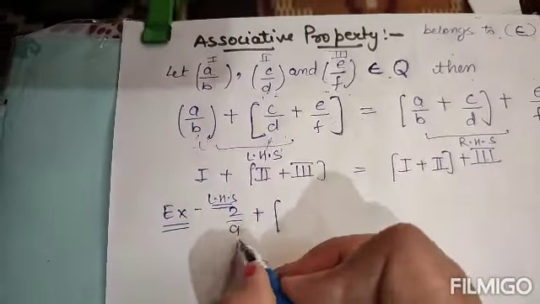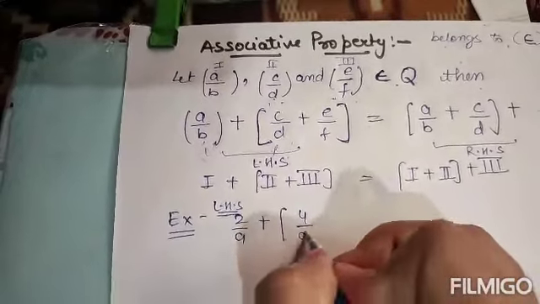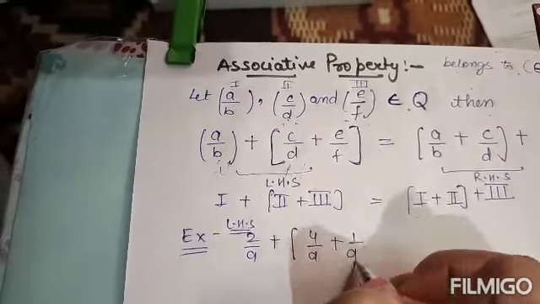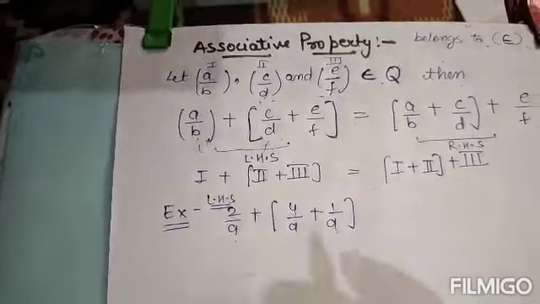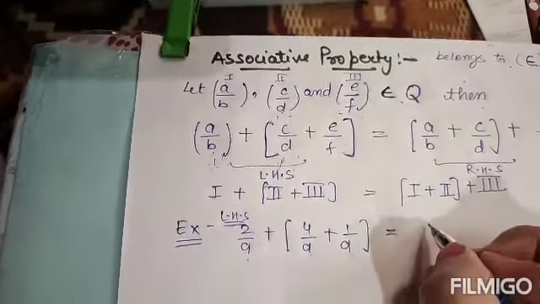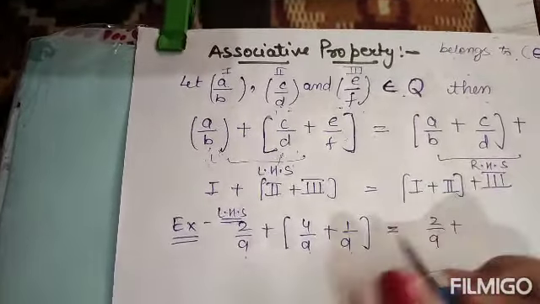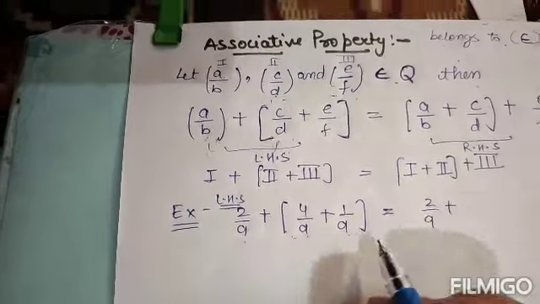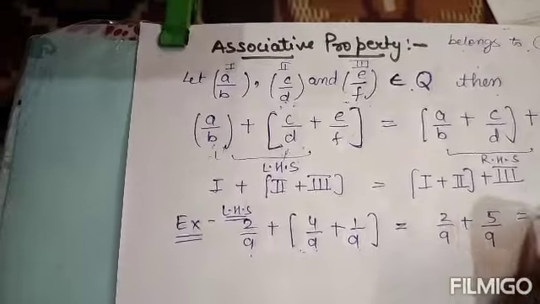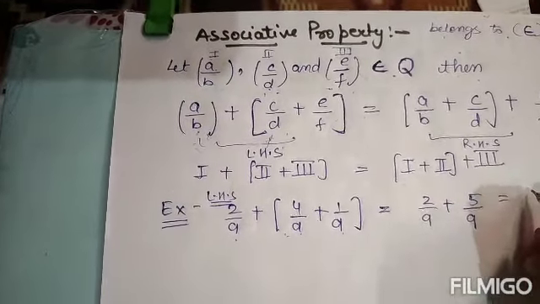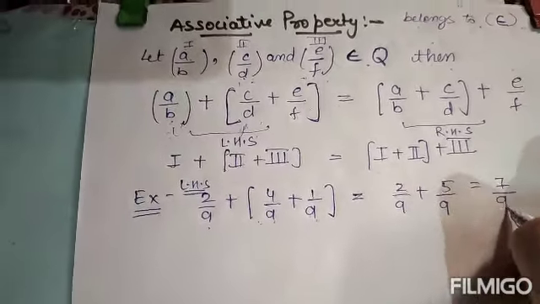Let's see: 2 by 9 plus 4 by 9 plus 1 by 9. These three are rational numbers which I have taken randomly. Now solve it. We know the BODMAS rule. Firstly we have to solve this bracket and the answer will be 5 by 9. Then add 2 by 9 and 5 by 9, it will be 7 by 9.